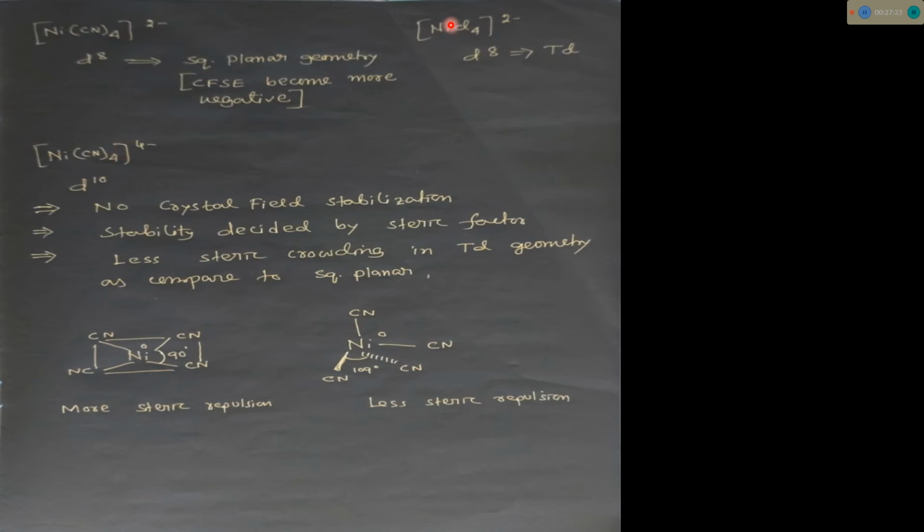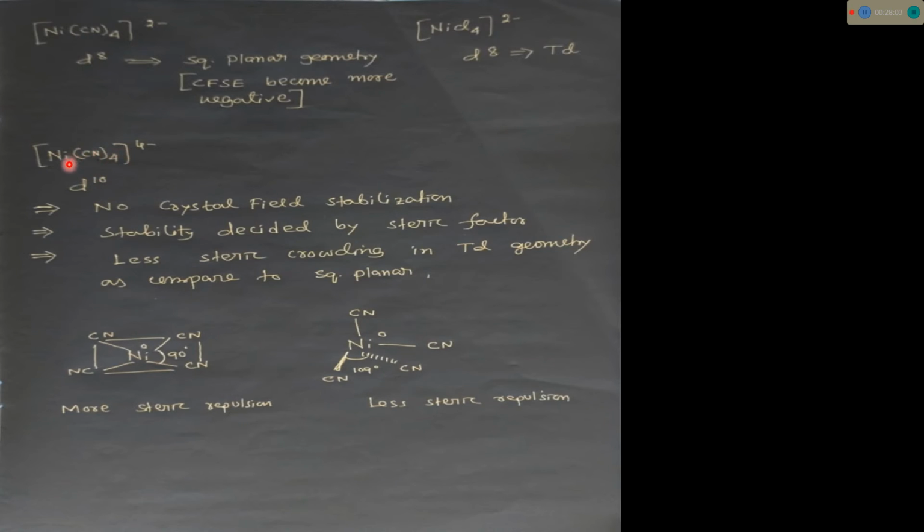In the previous two cases, d8 systems, there is some crystal field stabilization energy. That's why in the presence of a strong field ligand the complex prefers square planar geometry, or when we change the ligand from weak field to strong field, it prefers square planar geometry. But in this complex a strong field ligand is there, but it is a d10 system. There is no crystal field stabilization for this complex. That's why in this case stability will be decided by the steric factor.